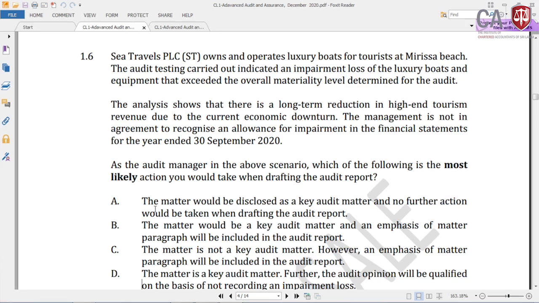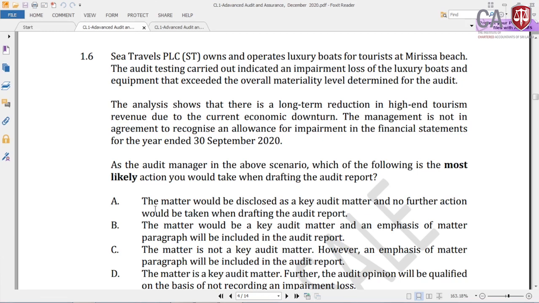So there is an impairment provision which has to be recorded as per LKAS 36 Impairment of Assets, because in the current pandemic situation, the future cash recoverable value of such assets may be lesser than the carrying value. It's an impairment as per LKAS 36. So that should be recognized, but the management say we can't recognize. The management say can't recognize, we say should recognize. There is a disagreement with the management.